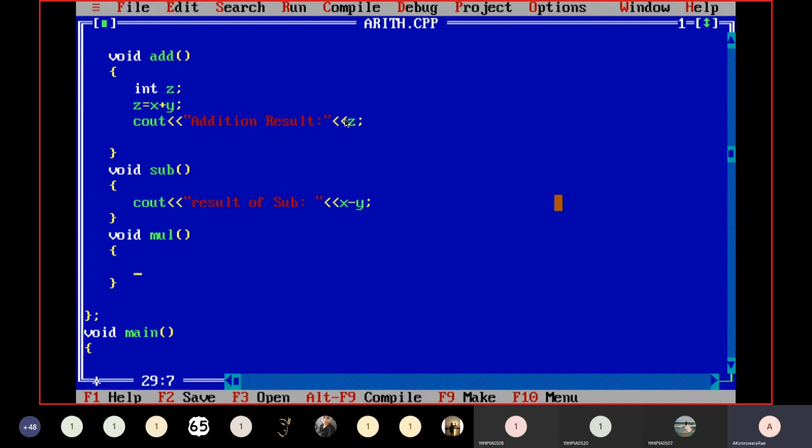Please keep these points in your mind. In the case of multiplication, again I want to print the resultant value directly. So x into y for multiplication, result of multiplication is done like this. In the same way for division, Sir? Yeah, tell me.